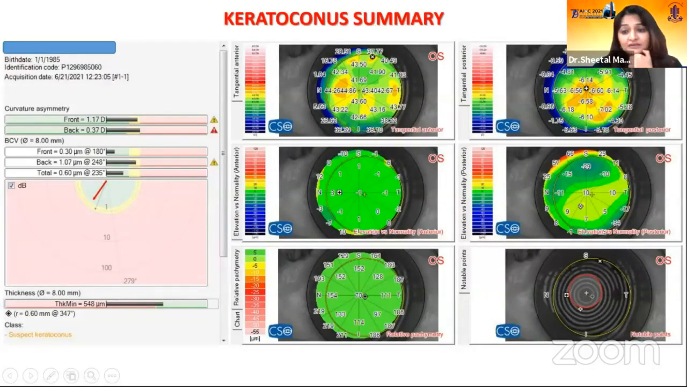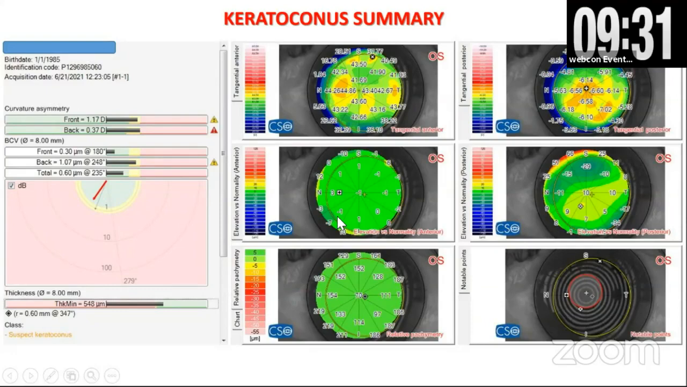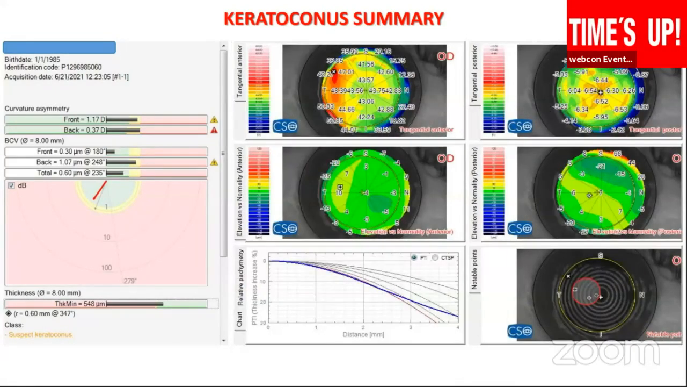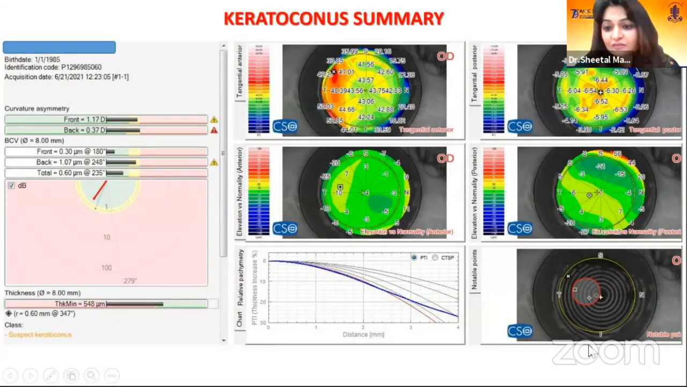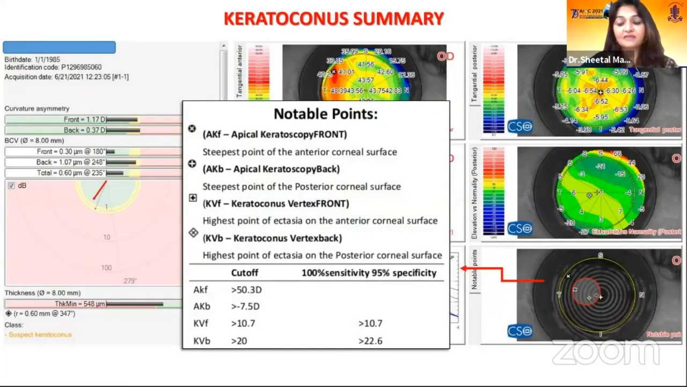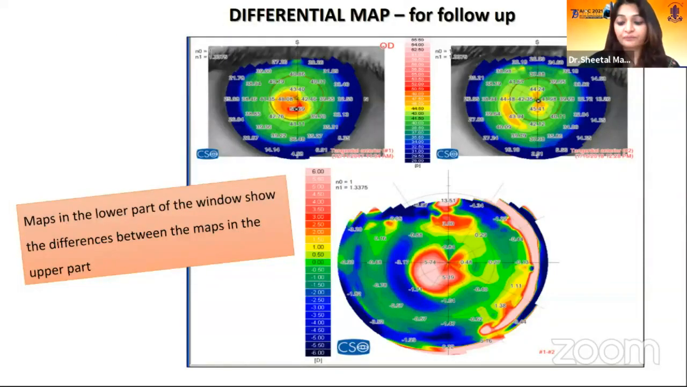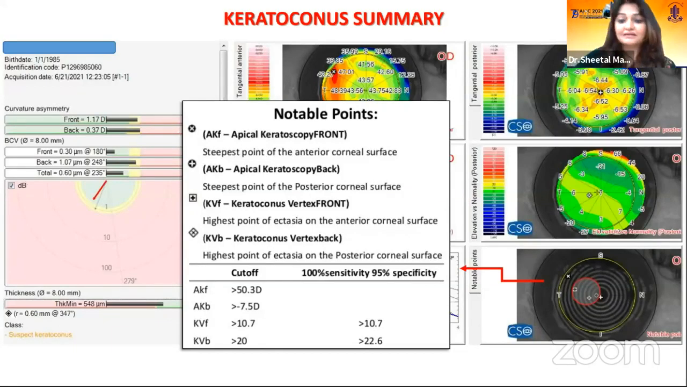Now in Sirius, it gives you a keratoconus summary after the 4 maps. The next map which you need to study is the keratoconus summary. On the left hand side in Sirius, they will consider the indices like your SIF, SIB, BCB and the thinnest point. On the right hand side, it will give you the anterior elevation, posterior elevation, CTSP, PTI, and the last image is the points of these things. So if all these points are gathered together, it is indicative of keratoconus. If they are straddled away, it means it's not basically an ectasia case.